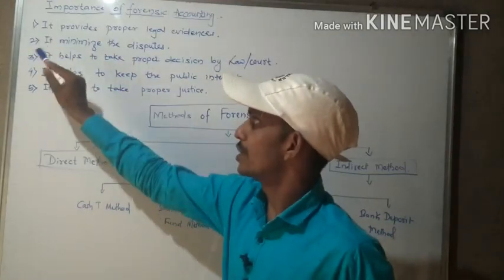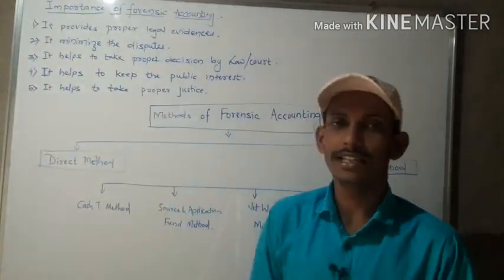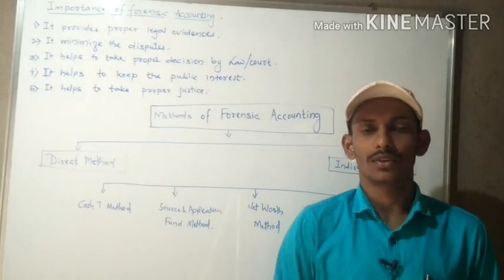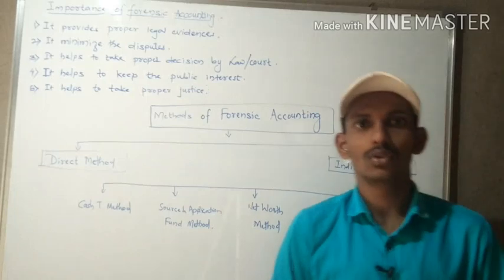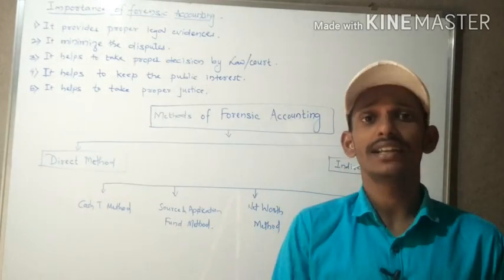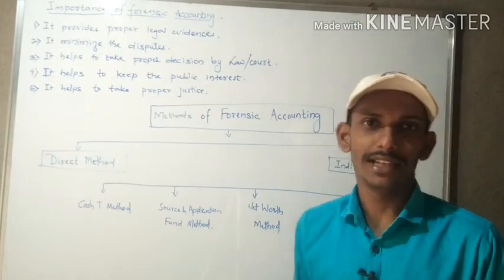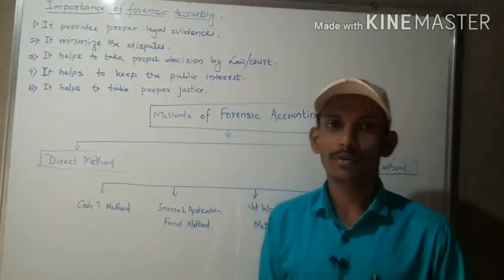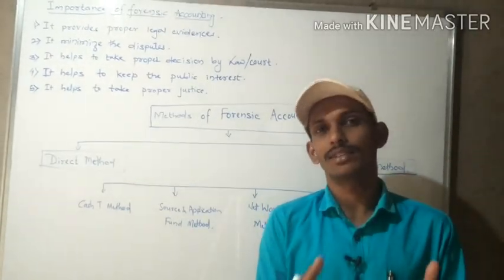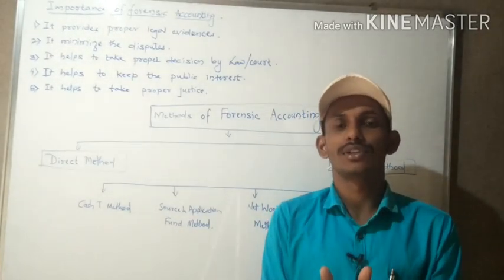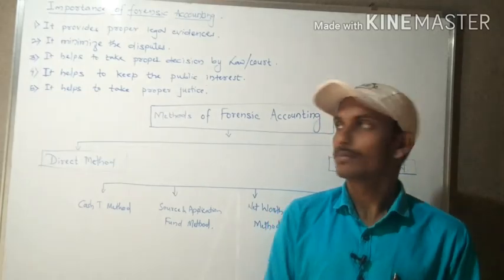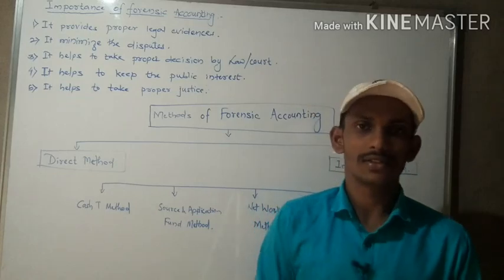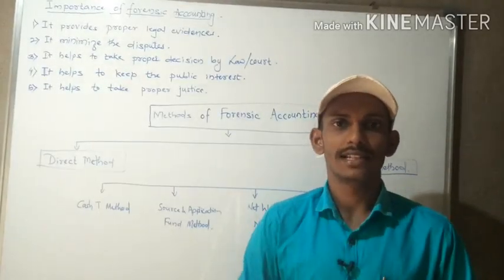Then the second point is it minimizes disputes. When a dispute arises between two parties, they will mostly go to the court and law, and the law will take the help of forensic accounting, and the forensic accountant will provide the proper legal evidences. From that evidence, a rational decision is taken by law. From that it is possible to minimize the disputes. This is also the second importance of forensic accounting.